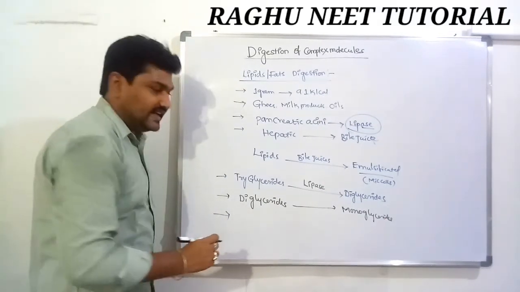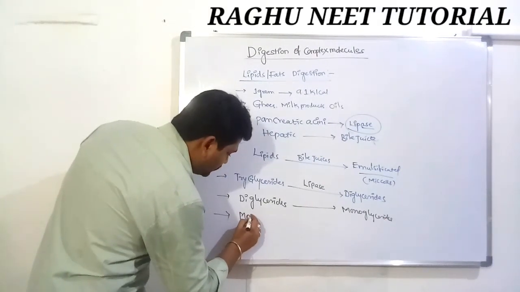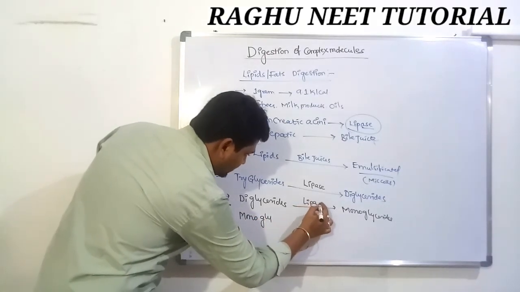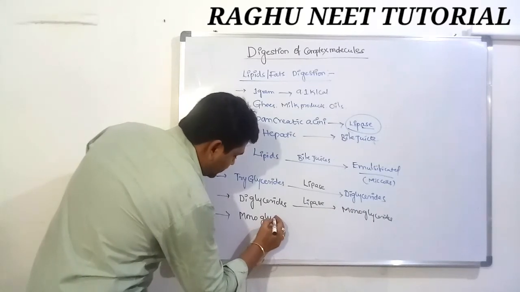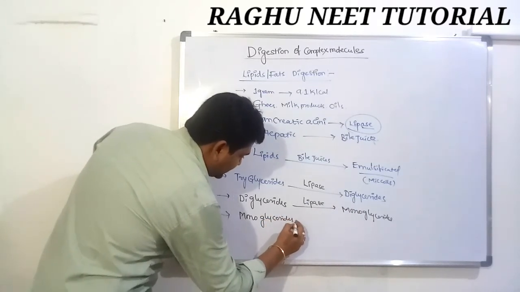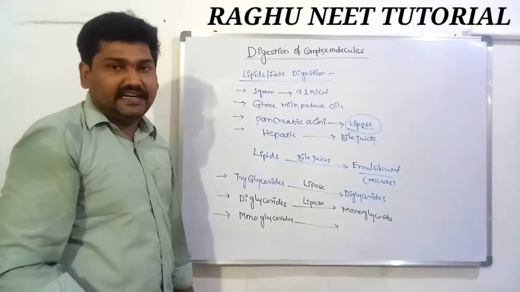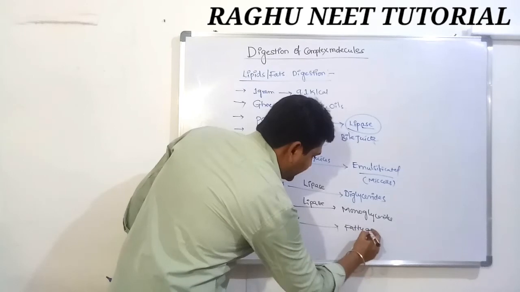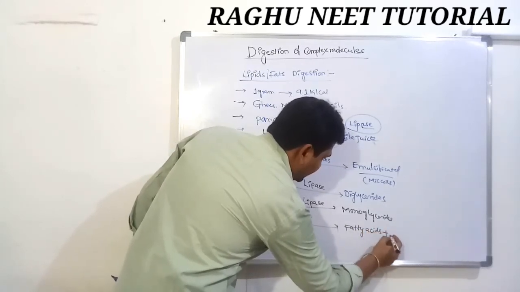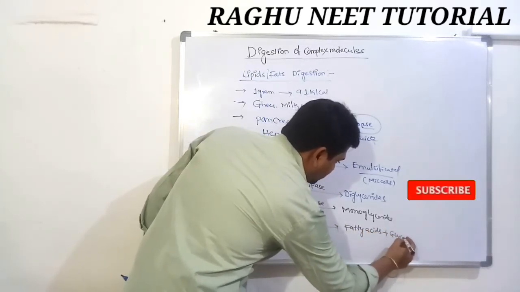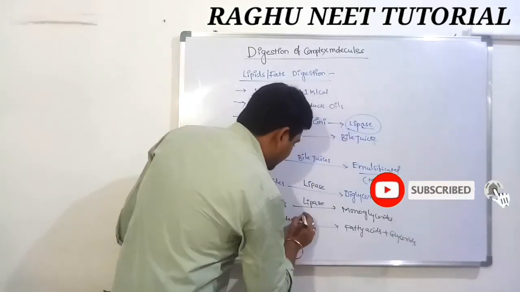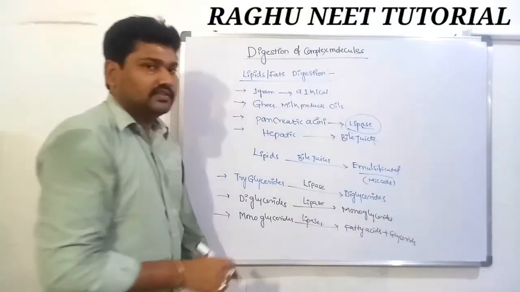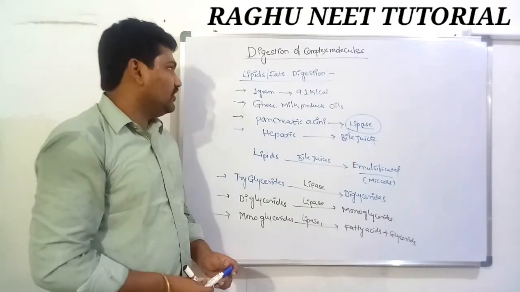Third one, monoglycerides are converted, in the presence of lipase, into fatty acids and glycerol. So this is known as the digestion of lipids.